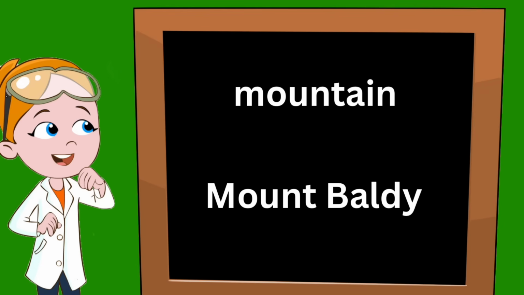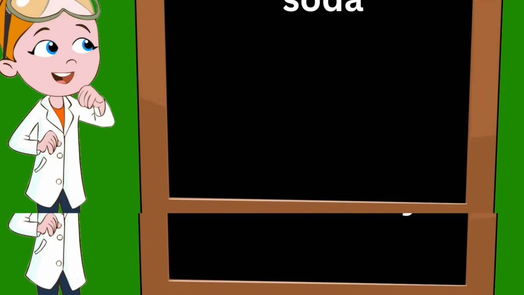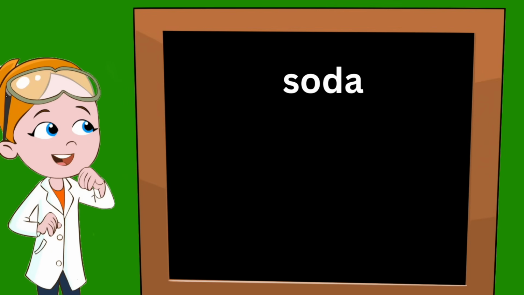Mount and Baldy. Let's try another one. How about the word soda? Soda is a noun. There are specific types of sodas that would become a formal noun. For instance, Pepsi. Pepsi is a specific type of soda with a formal name, so Pepsi would be capitalized.